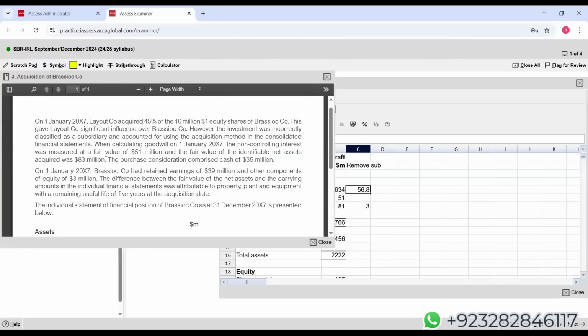Student, in the first paragraph, the last line, the purchase consideration comprises cash 35 million. Now listen to me carefully. It is our associate number 1. Number 2, by mistake, the examiner has treated this company as a subsidiary. Actually, it is not a subsidiary, it is your associate. So we know one thing.